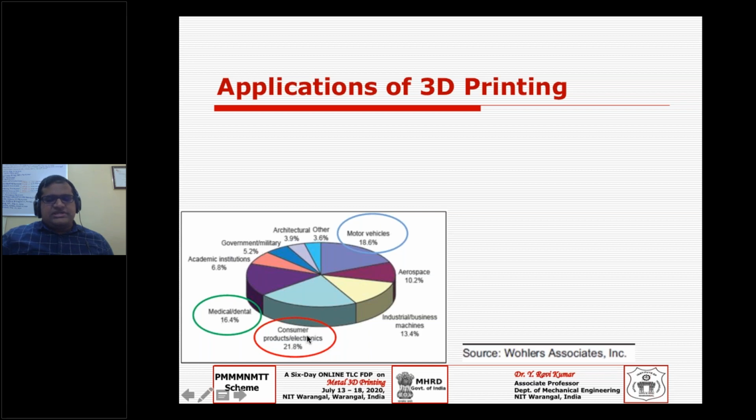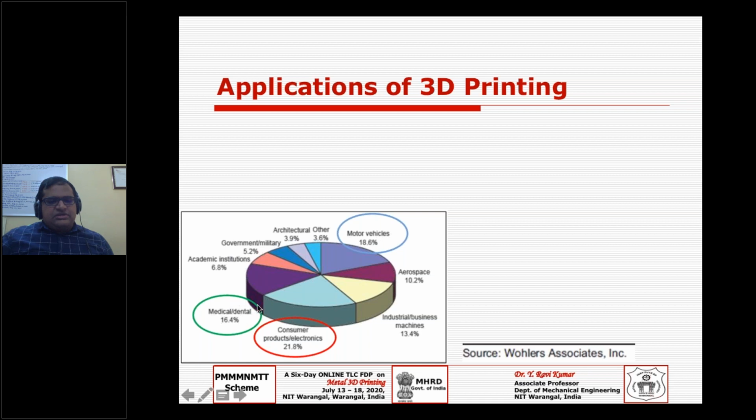This is the recent statistics from Fowler's report. And if you see, the second place goes to motor vehicles, that is 18.6, automobile as well as automotive together, with an 18.6 share for motor vehicles.